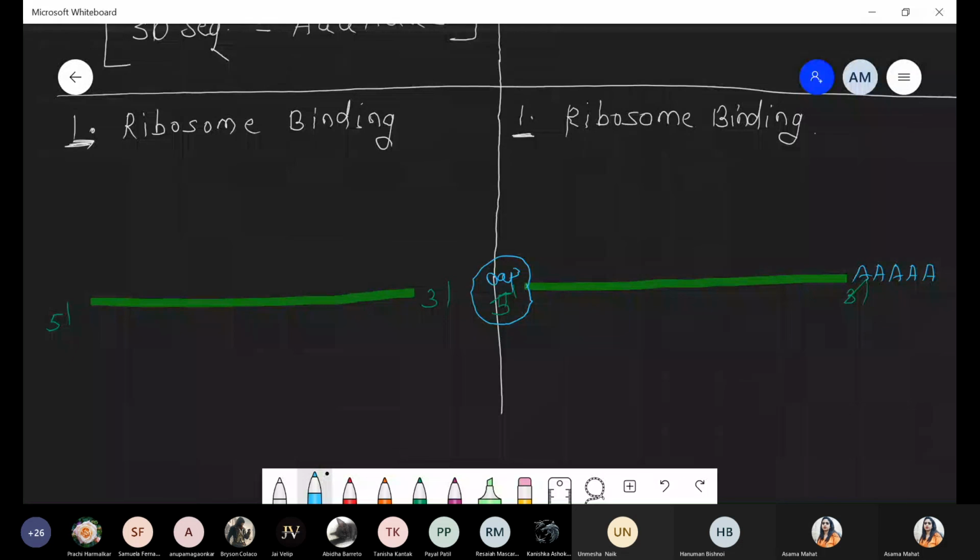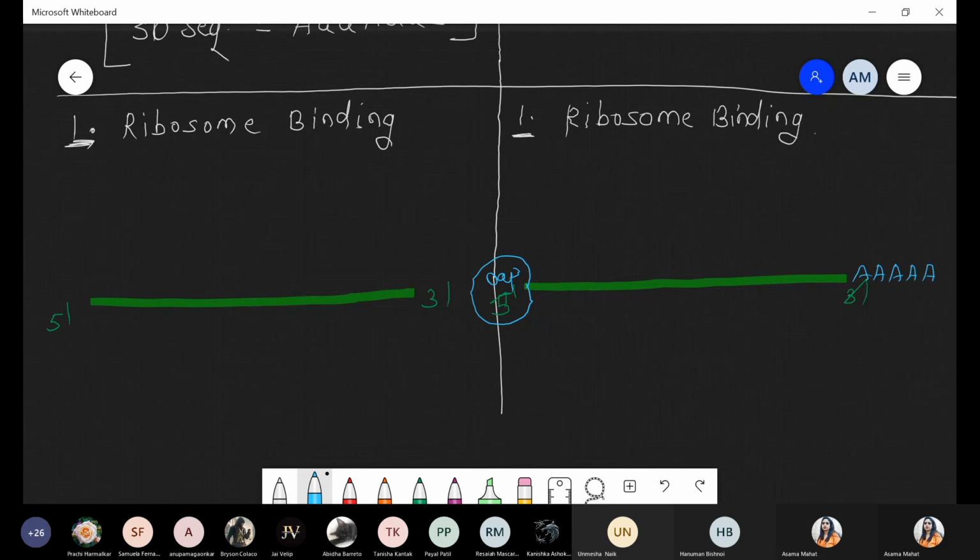So these are the messenger RNA, 5 prime to 3 prime, simple 5 prime to 3 prime in case of this prokaryotic system, while in case of eukaryotic system, at the 5 prime end there will be a cap and at the 3 prime end polyadenylation, that is the 3 prime tailing. Now, first of all we talk about the prokaryotic system.